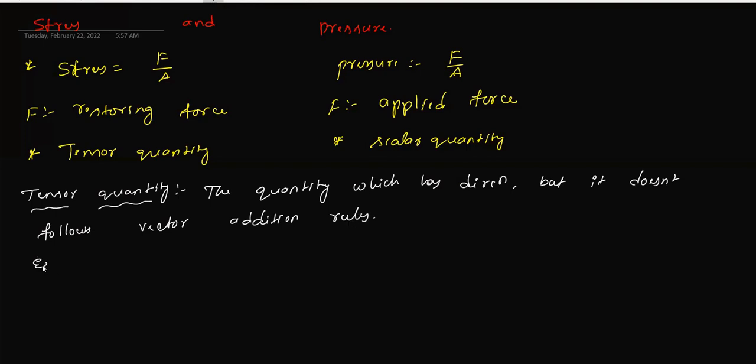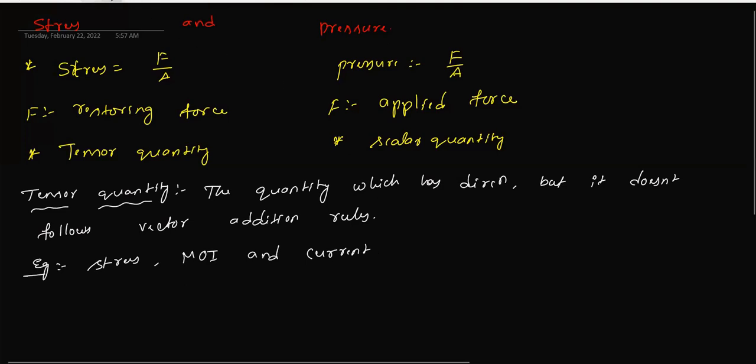Examples are stress, moment of inertia (MOI), and electric current. These all have directions and do not follow vector addition rules.